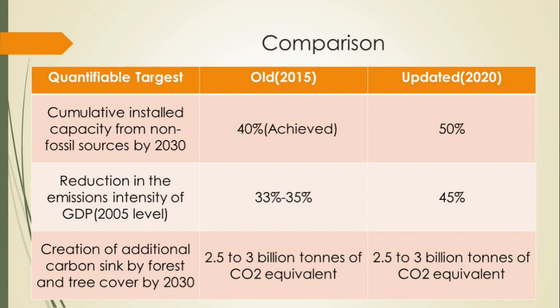Now the updated target is 50%. Reduction in the emission intensity of GDP up to the 2005 level. How much? In 2015 it was 33 to 35%. The updated target is 45%. Creation of additional carbon sink by increasing the forest cover by 2030. How much? It is the same. In 2015 also 2.5 to 3 billion, and the updated target is also 2.5 to 3 billion. So from a prelims point of view, this comparison is very, very important.